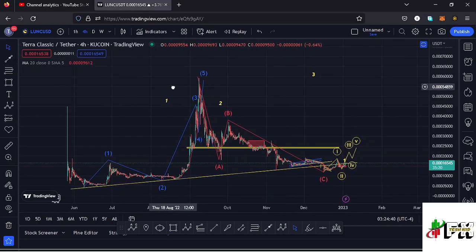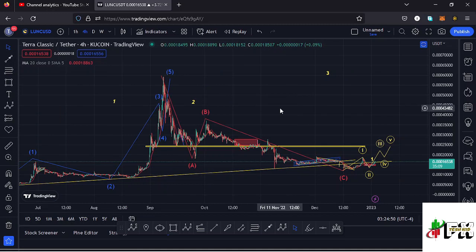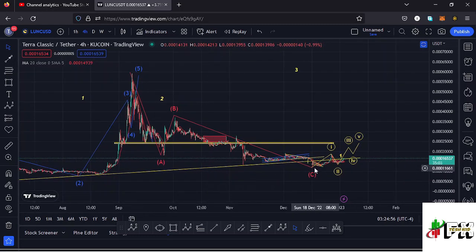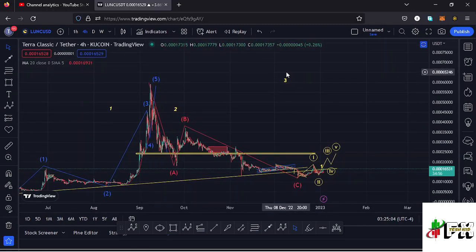Whatever we expect next after seeing the formation of a higher Elliott wave count 1 is a bit of a corrective structure in the formation of a higher Elliott wave count 2, which is a corrective wave, and we also expected to see an ABC corrective structure, which is right here in red, making its low at around the $0.00013 mark. And after seeing that low, whatever we expect next is an impulsive movement to the upside in the formation of a higher Elliott wave count 3.